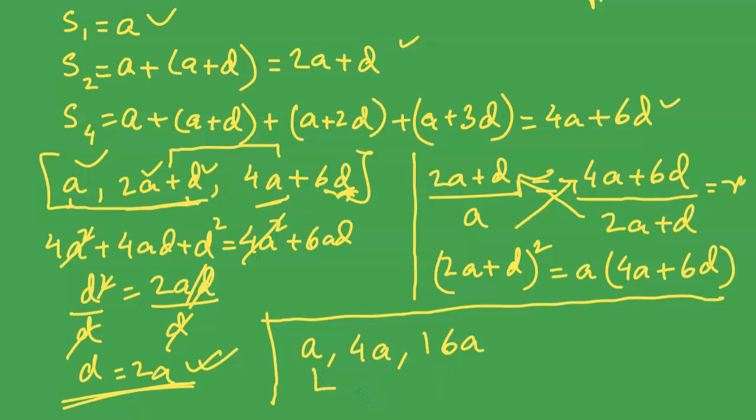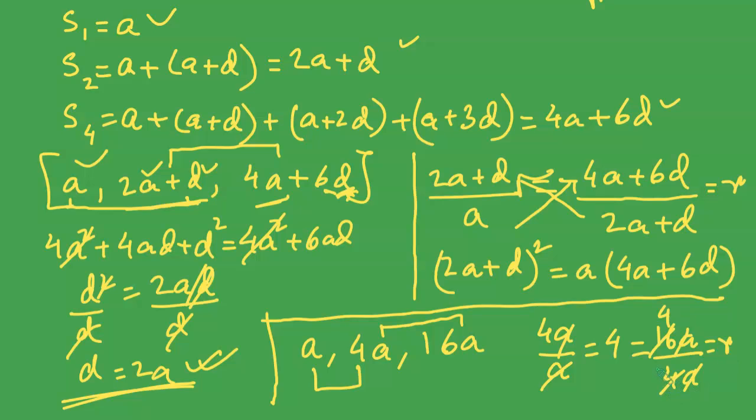If I take the first two terms, it will be 4a over a, which is 4. If I take the next two terms, I will be getting the same value 4. See, 16a over 4a is also equal to 4. So this is the common ratio value of the geometric sequence.